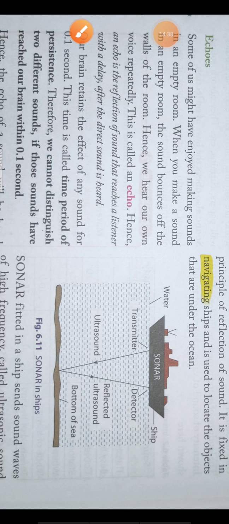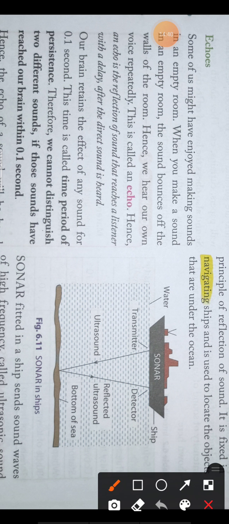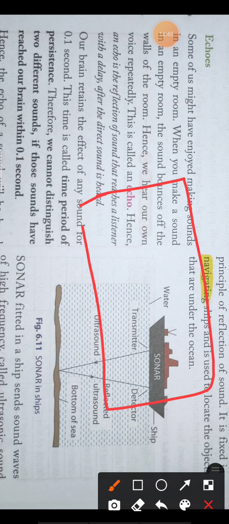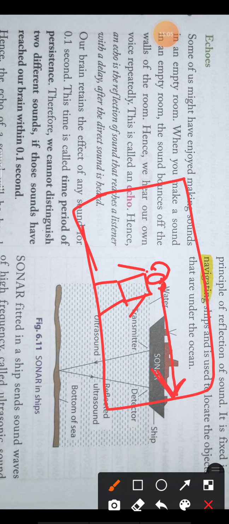Because our human mind can hold a sound for up to 0.1 second. Suppose you are inside a room, standing here, saying hello. When you say hello, that sound instantly goes to your ear, and you can hear your voice. Now this sound also strikes the walls of your house. It spreads in all directions and strikes the walls. After the reflection from the wall, this sound again reaches your ear.